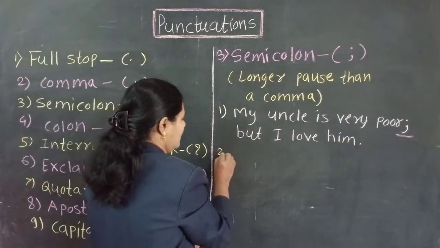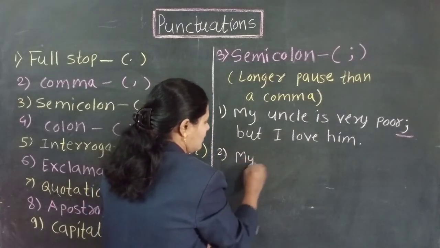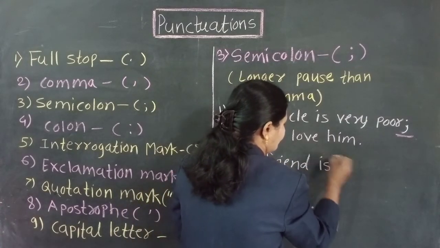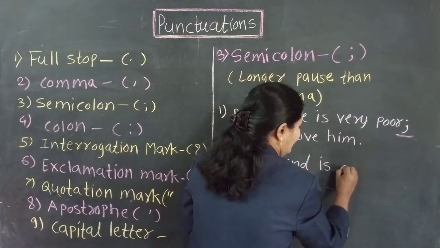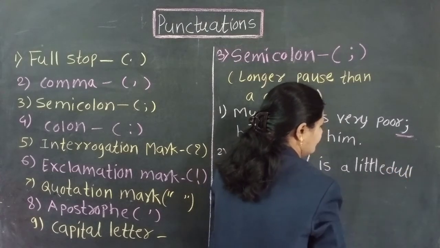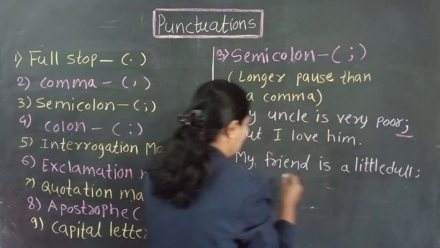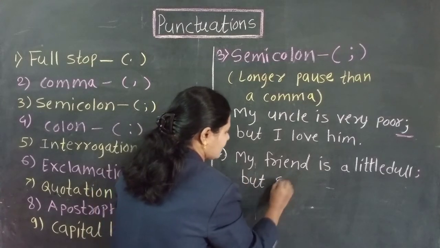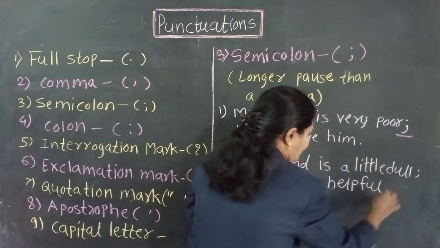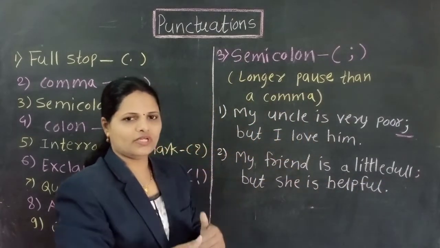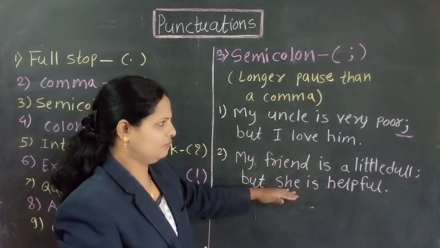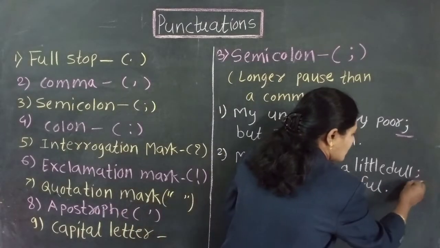Now see the second example. My friend is a little dull; but she is helpful. My friend is a little dull in her education, in her study, but she is helpful. Her nature is helpful. Here I have given a semicolon.